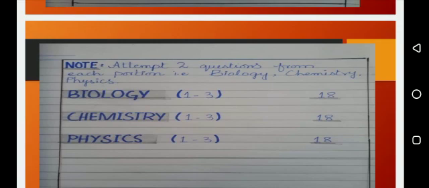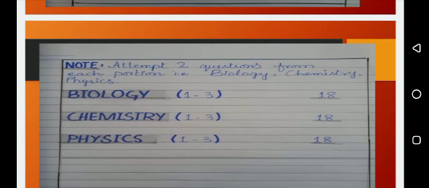In biology, chemistry and physics you have 3 questions each. Within these 3 questions you must attempt 2 questions. In biology you have 3 questions; within them you must attempt 2. Each question contains 9 marks. Total marks we have 18.